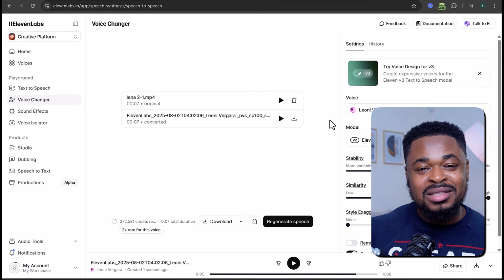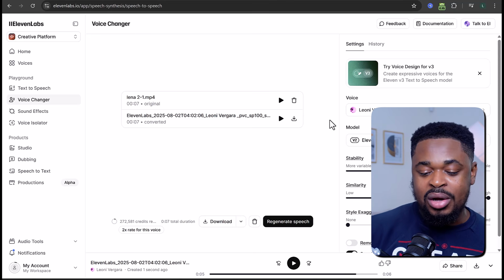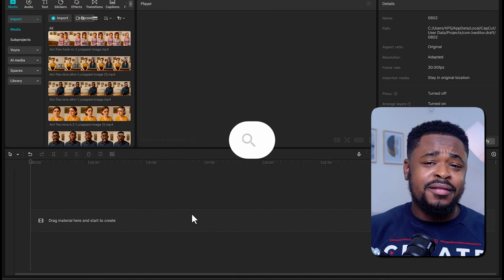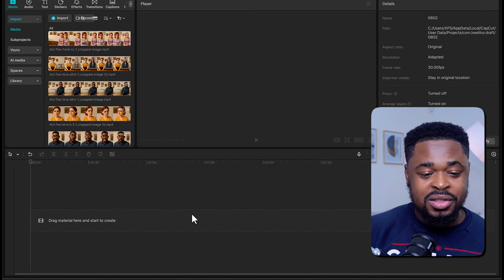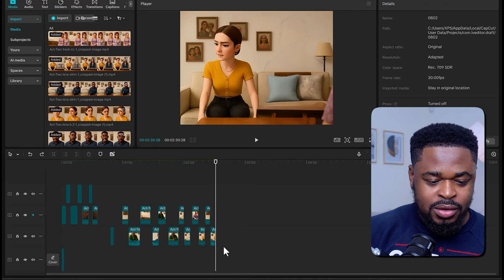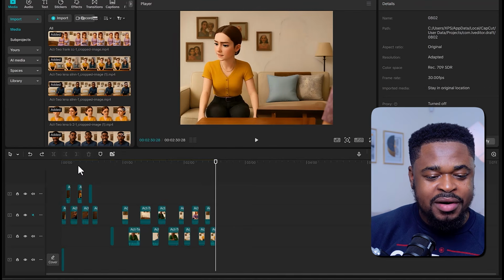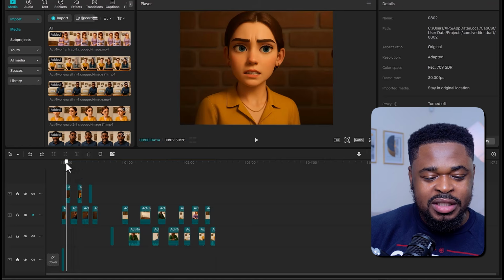We are going to go to the next big part of this video. We are going to go to CapCut. Now that you have CapCut open, you're going to upload all the videos that you've generated and then the voices that you've changed. You're going to upload everything here. So once it's uploaded, you just have to arrange it according to how your script is written.